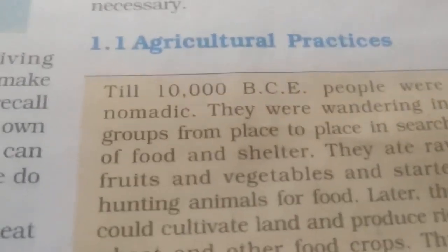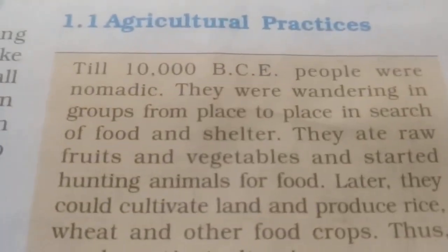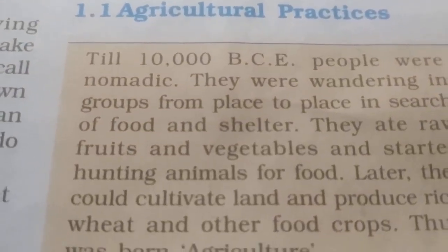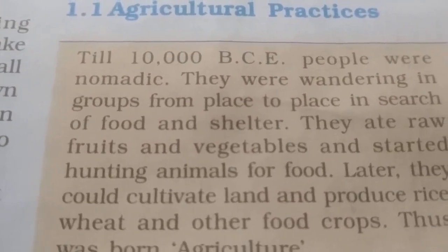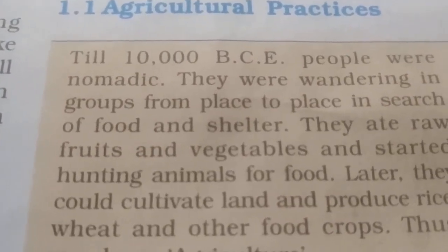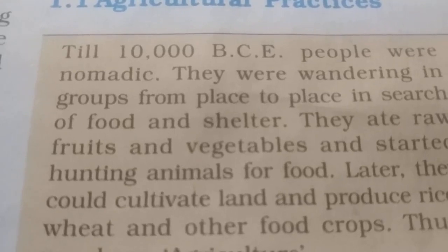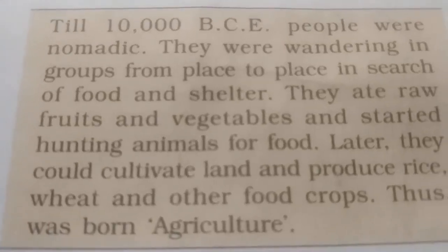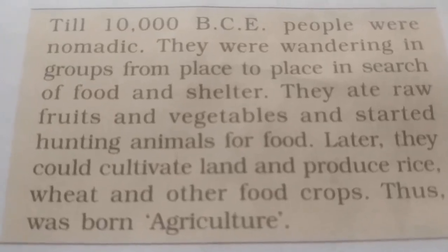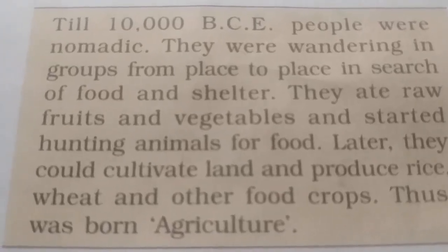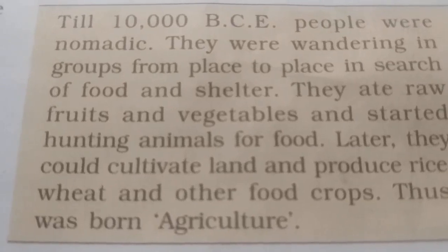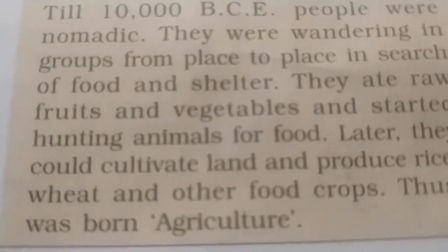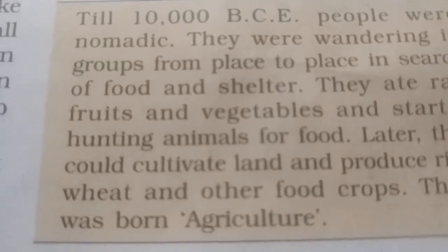Agricultural practices, I will explain later. Till 10,000 BCE, people were nomadic. They were wandering in groups from place to place in search of food and shelter. They ate raw fruits and vegetables and started hunting animals for food. Later, they could cultivate land and produce rice, wheat and other food crops, and thus was born agriculture.